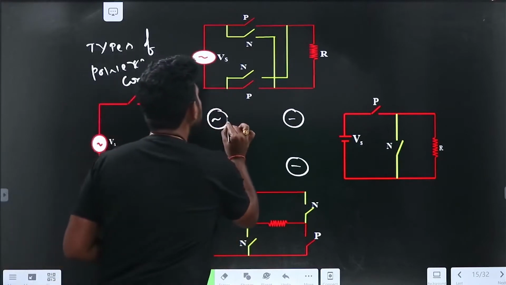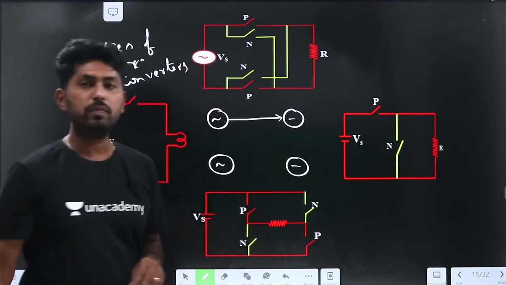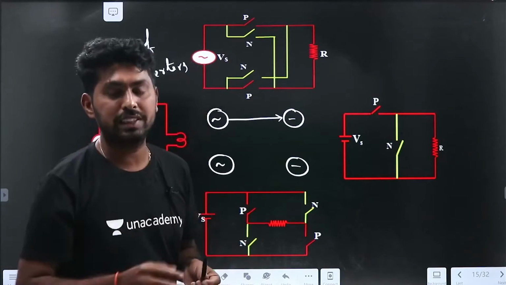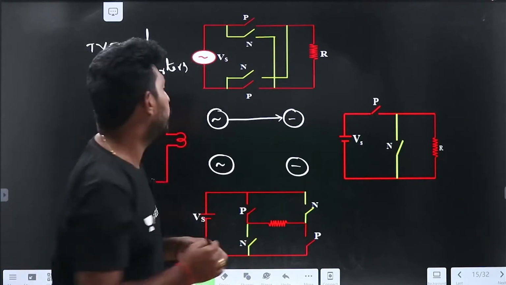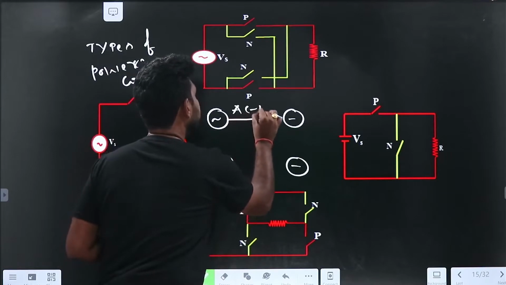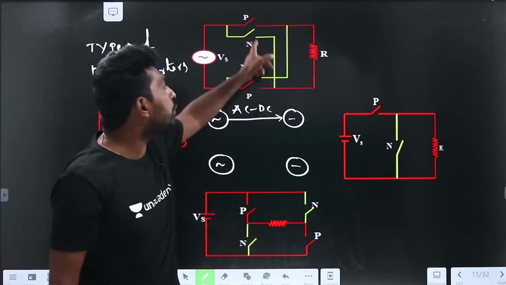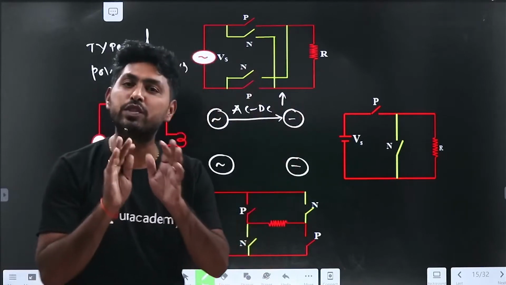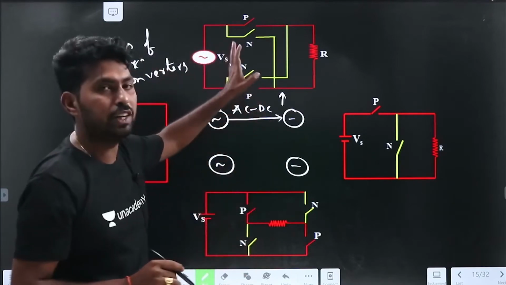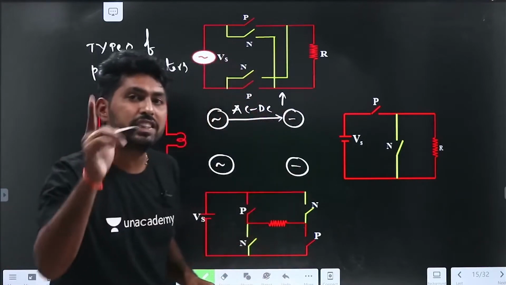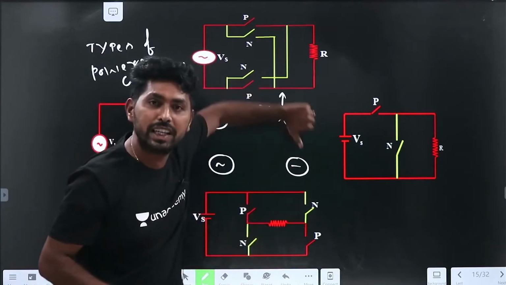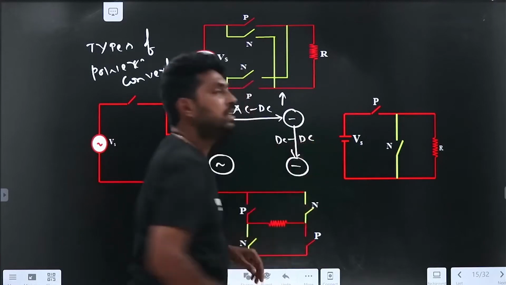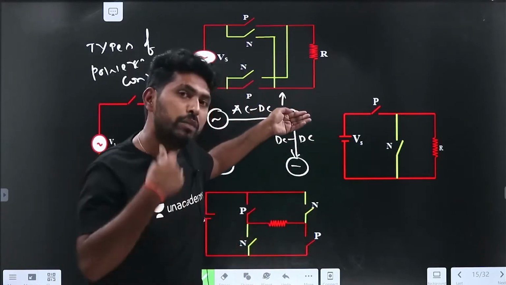For example, if the conversion is from AC to DC, what is that? It is the rectification process. The rectification process is done by the rectifier, which is an AC to DC converter. This is the simplest form of AC to DC converter, using simple switches. The next conversion is DC to DC conversion. Here we can convert from DC to DC.